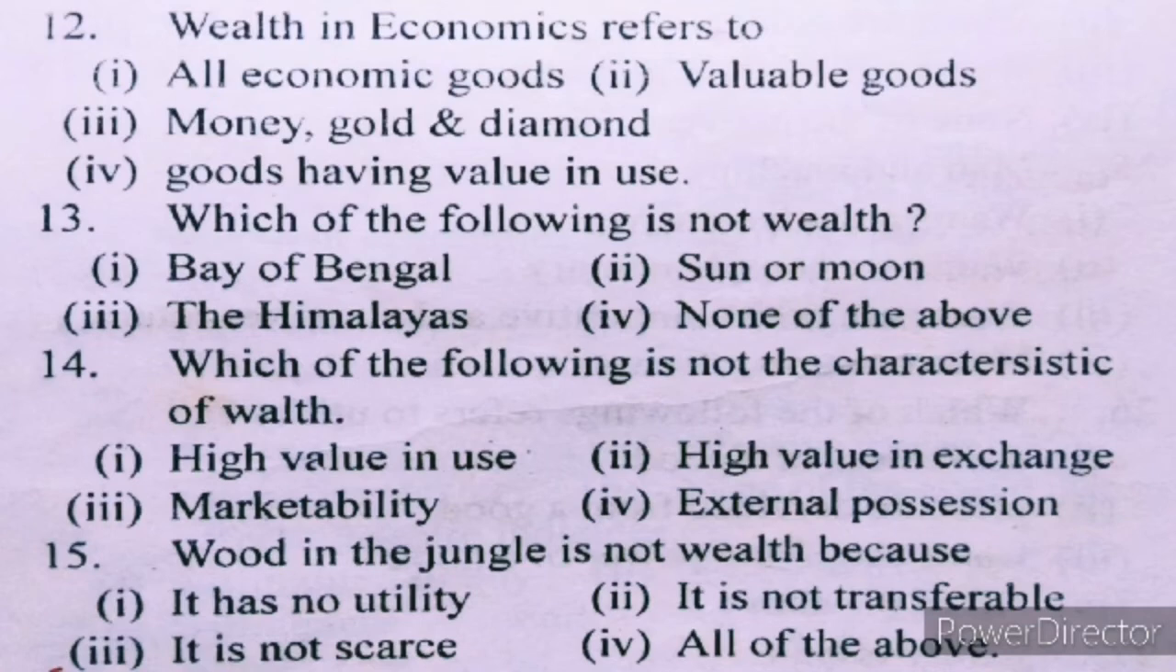Number 15, wood in the jungle is not wealth because: I, it has no utility; II, it is not transferable; III, it is not scarce; IV, all of the above. Wood in the jungle is not scarce, so it is not wealth. So the correct answer is III, it is not scarce.